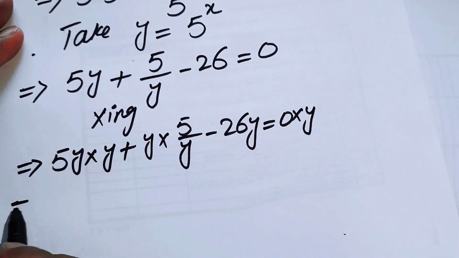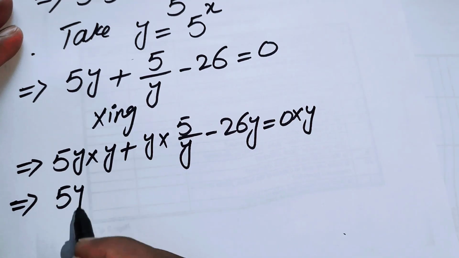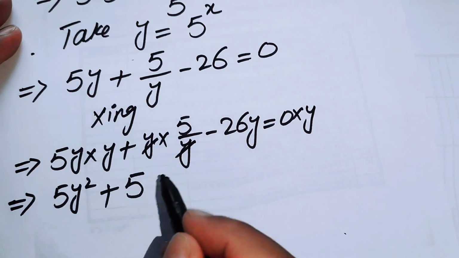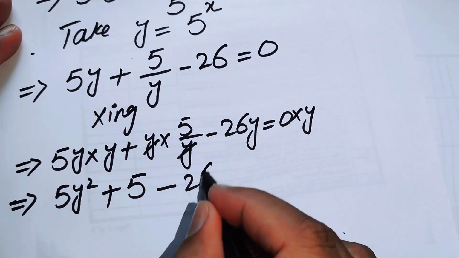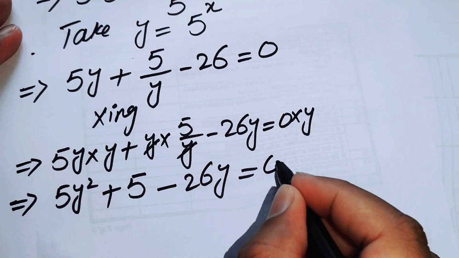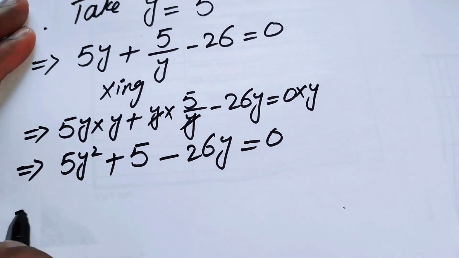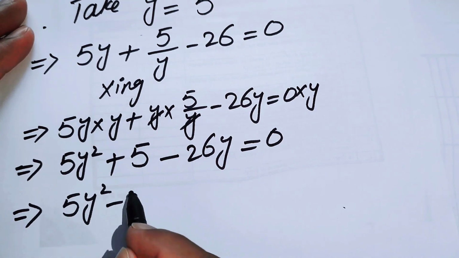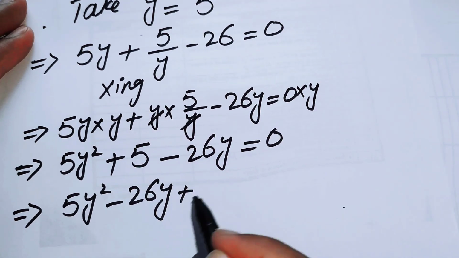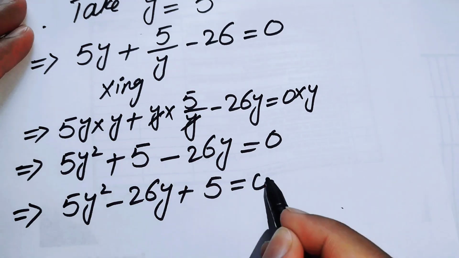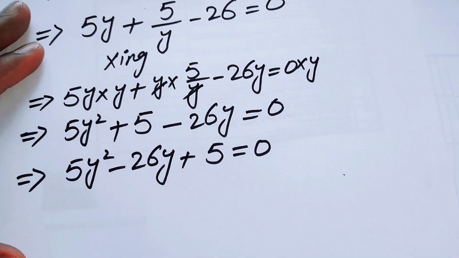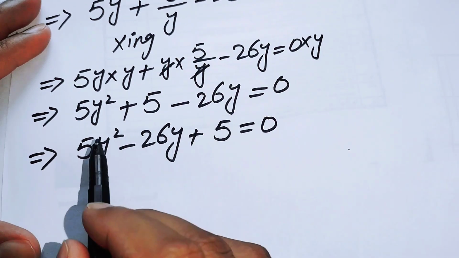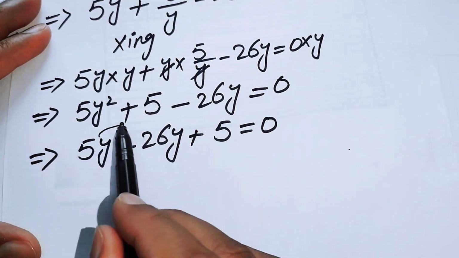So here we obtain 5y square plus, this y is gone, and we get only 5 minus 26y is equal to 0. Now we can rearrange the terms, and here we get 5y square minus 26y plus 5 is equal to 0. Here we need two numbers whose product is 25, because now we can make the factors of this term.